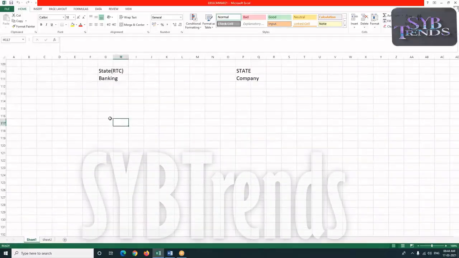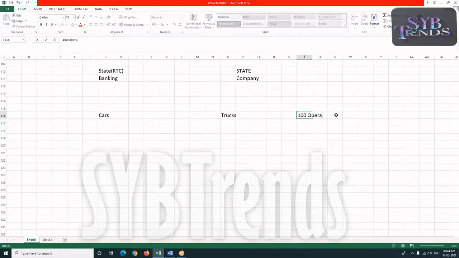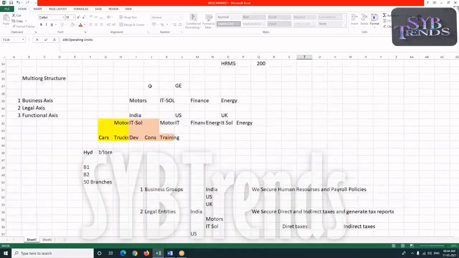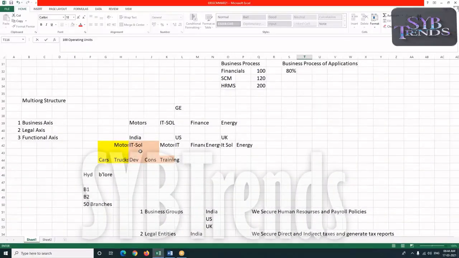Now, here we are going to plan cars and trucks as my operating units. Maybe like this we have cars, trucks, and like this we have 100 operating units. Meaning we also have planned development, consultancy, training for IT solutions.